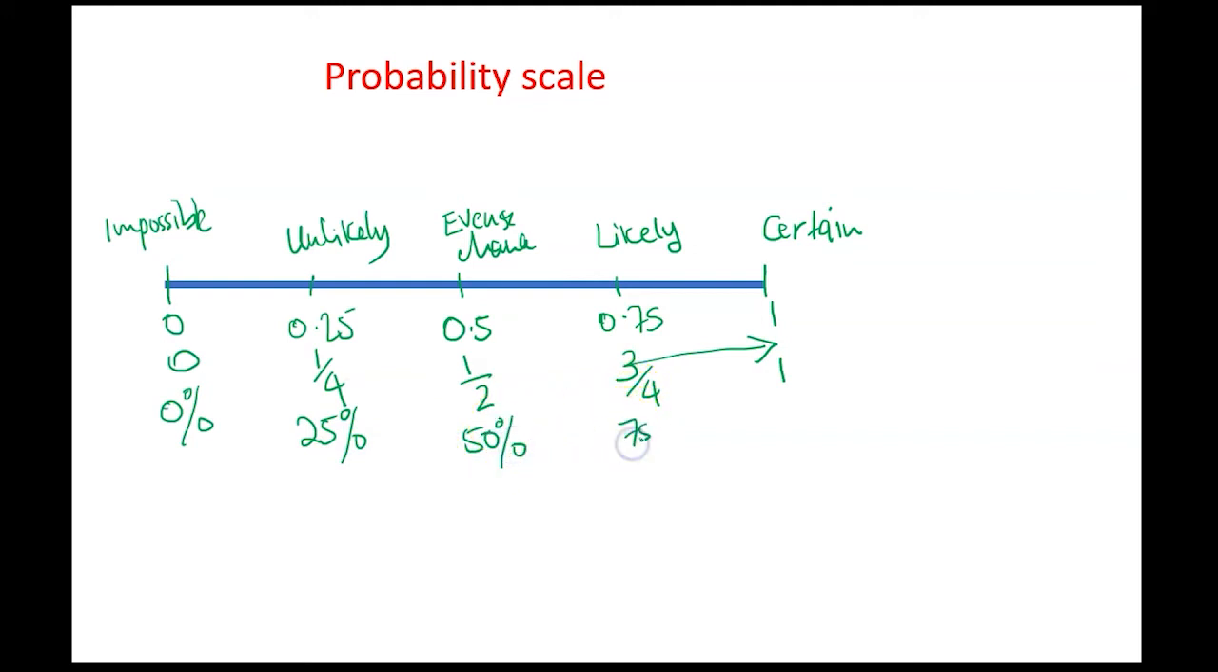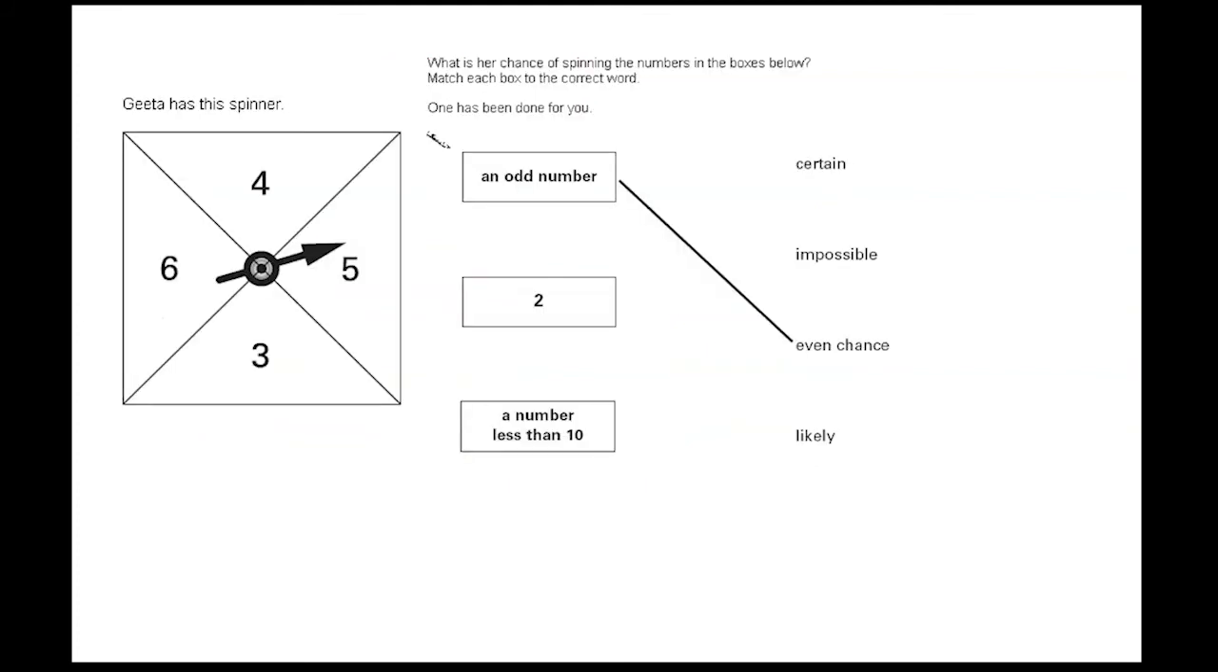3/4 is a 75% chance of happening. And obviously 1 is a 100% chance of happening. So we cannot have a probability of more than 100% or more than 1. Okay. Well, let's have an example here that uses the words, the description of probability.